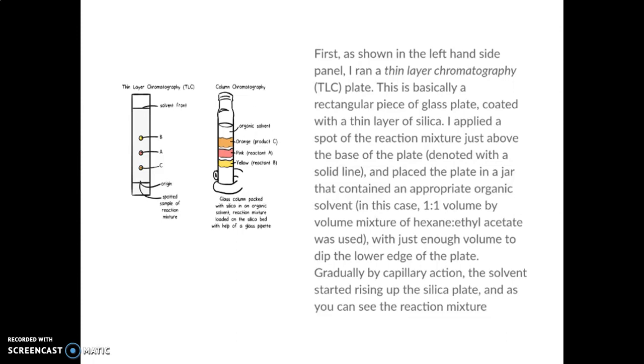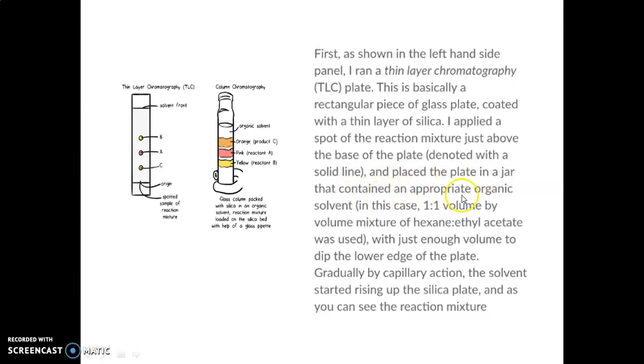left hand side panel, I ran a thin layer chromatography plate. This is basically a rectangular piece of glass plate coated with a thin layer of silica. I applied a spot of the reaction mixture just above the baseline. Where is the baseline? See, this is the baseline, denoted with the solid line, before applying the spot, and placed the plate in a jar.